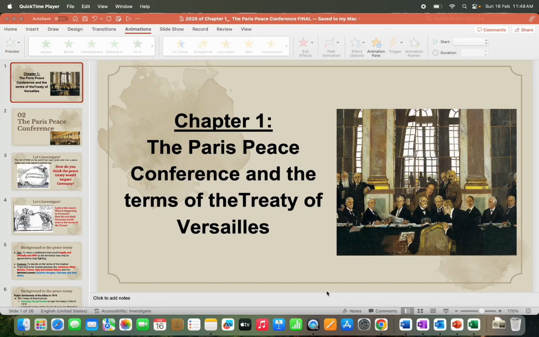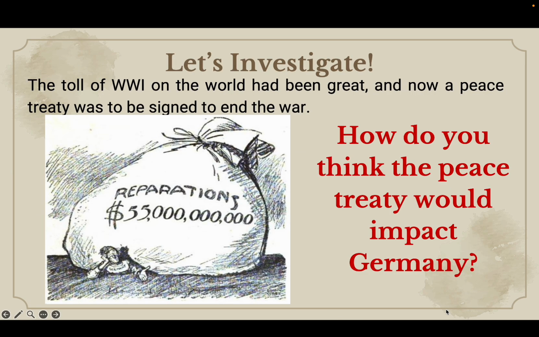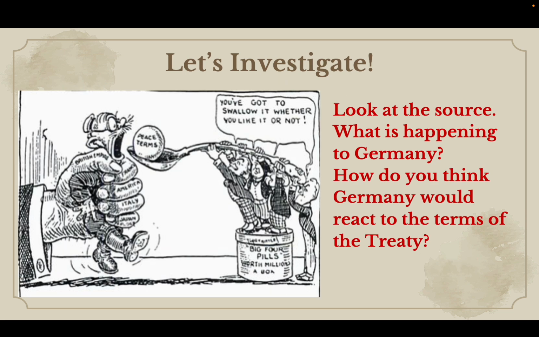To look at the Paris Peace Conference and terms of the Treaty of Versailles. Now, the toll of World War I on the world had been great, and now a peace treaty was to be signed to end the war. How do you think the peace treaty would impact Germany?